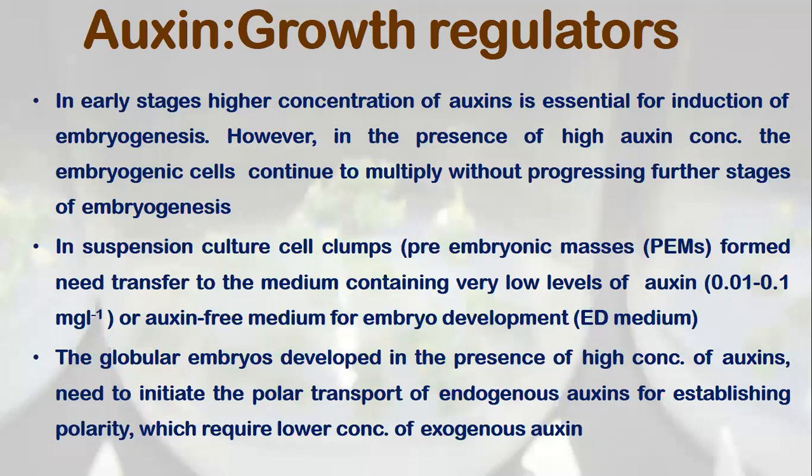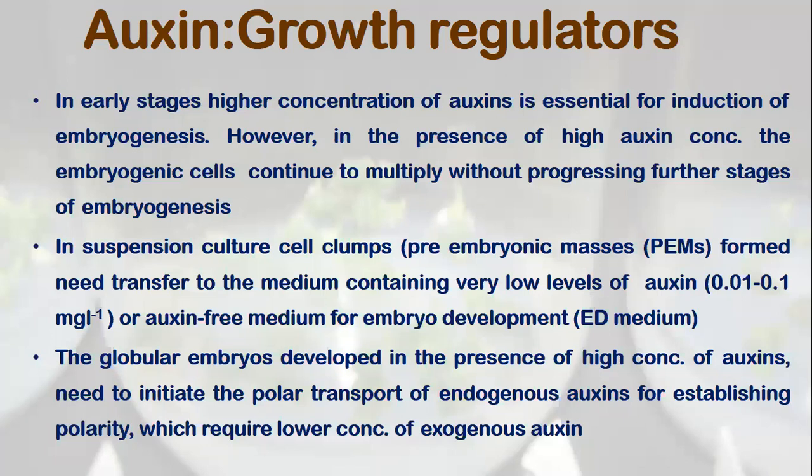In suspension culture, cell clumps, pre-embryogenic masses, are formed, which need to be transferred to a medium containing a very low concentration of auxin or auxin-free medium for embryo development. We call that an embryo development medium. Generally, for embryogenesis, two-stage media are used. In the first stage, where induction is required, the medium contains a high concentration of auxin and a low concentration of cytokinin.